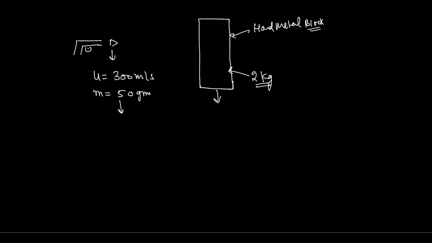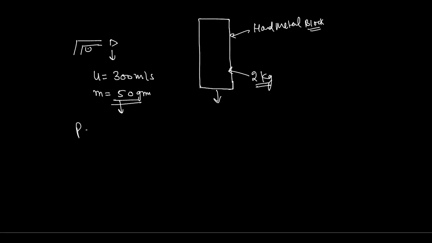Sir, the velocity will be 7,500 meter per second. 7,500 meter per second of this object means this object is going to disappear. What is this 7,500? There is some mistake. Have you converted this 50 grams into kg? Amna, have you converted this 50 grams into kg? No, you have not converted. You need to convert this 50 grams into kg.